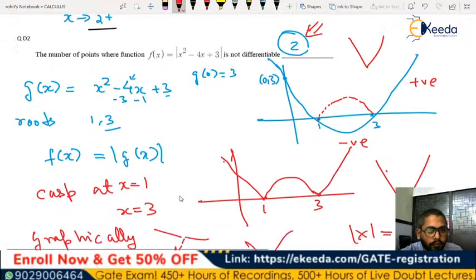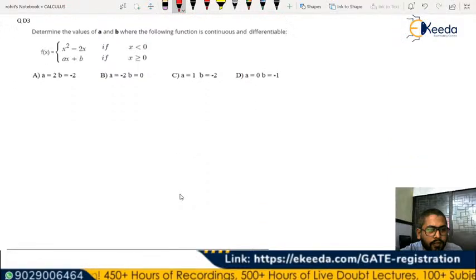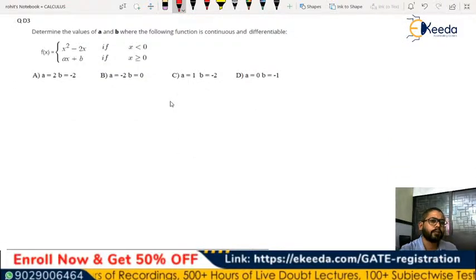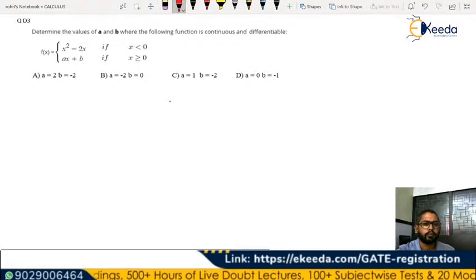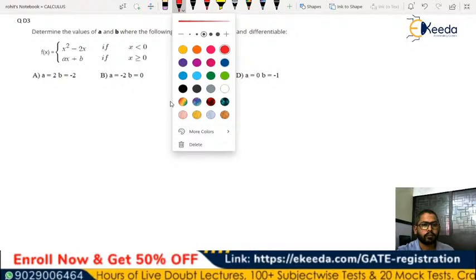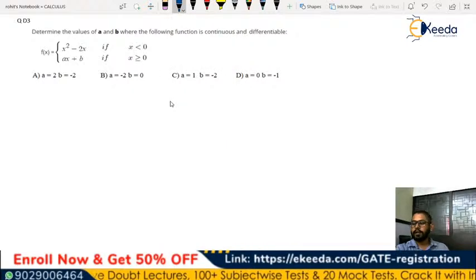Clear? Let's try the third question, which is a small and easy one. Let's try this.